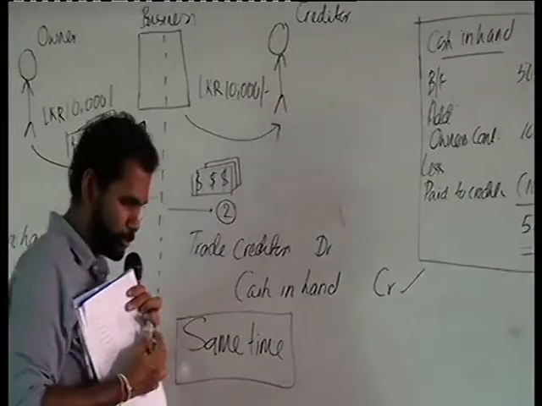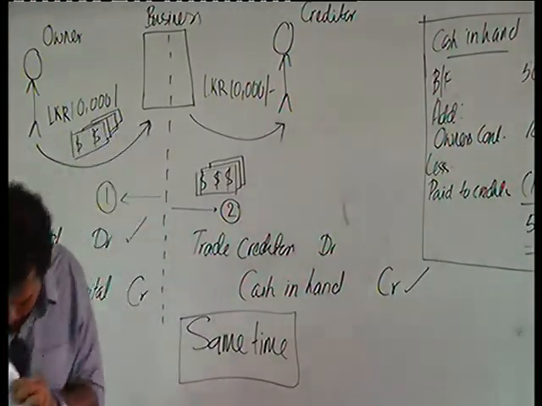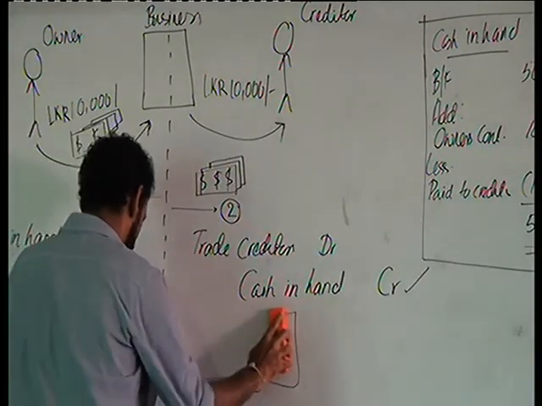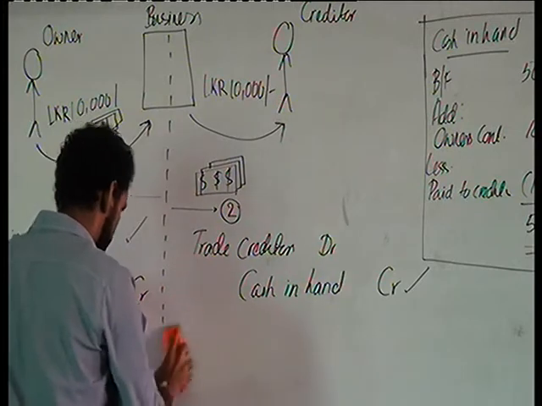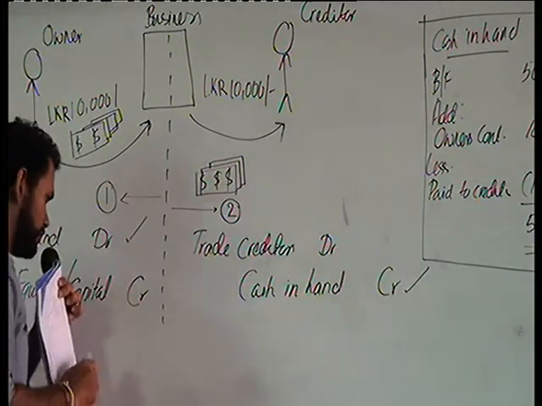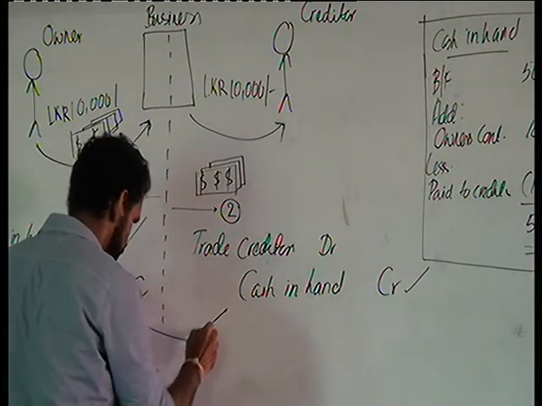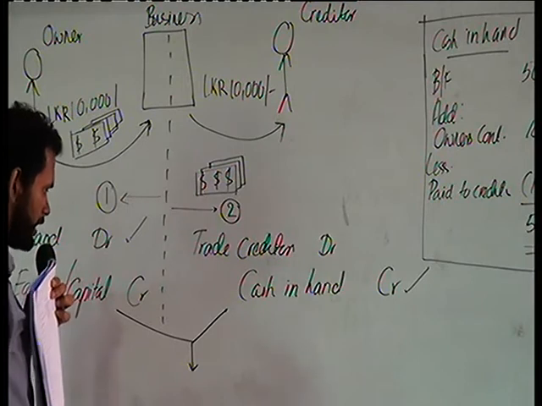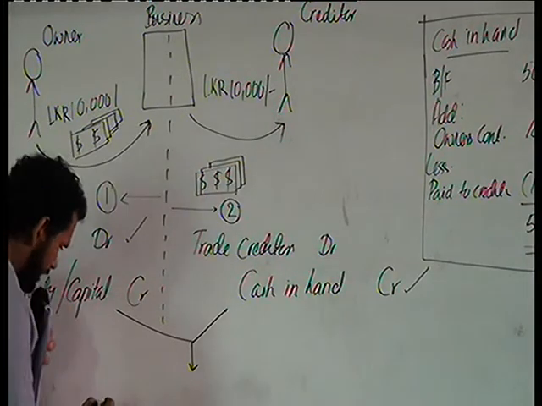Since these two transactions happen at the same time, without a time gap, we can combine these two transactions.